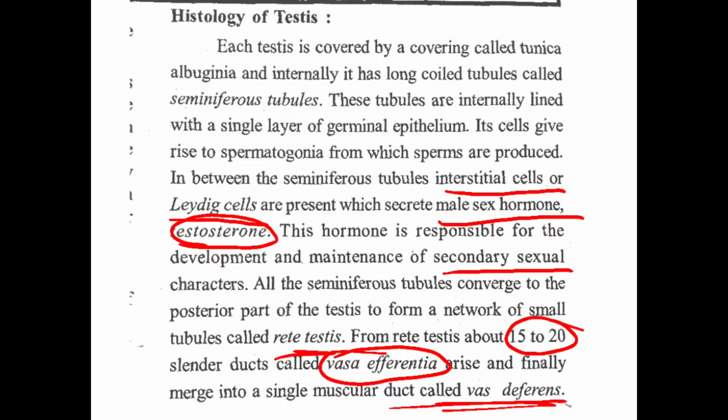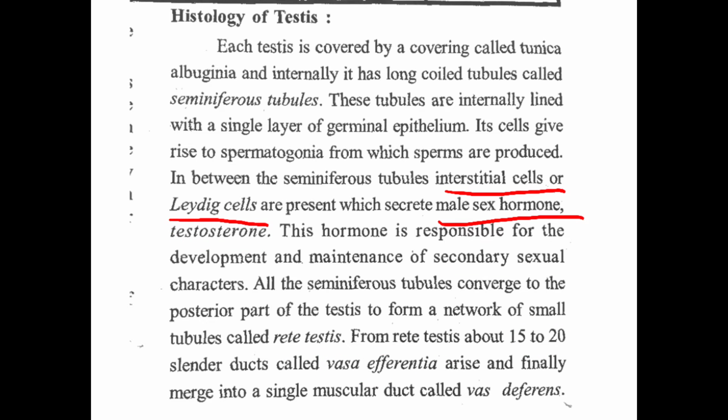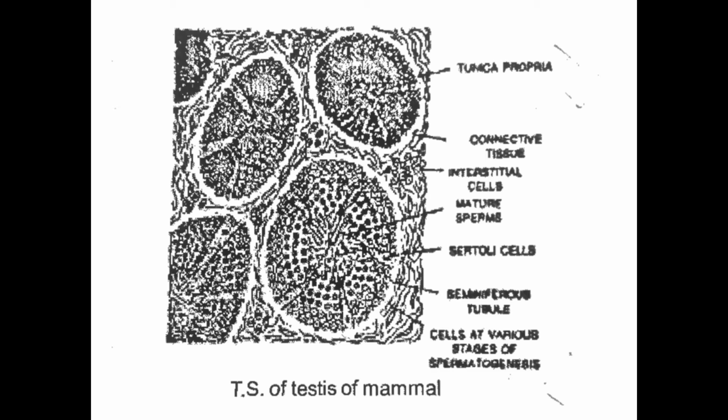Okay, you can screenshot these. Okay, let's see the figure. This is the figure of testis in mammals. Tunica. The figure is complicated. These are interstitial cells.